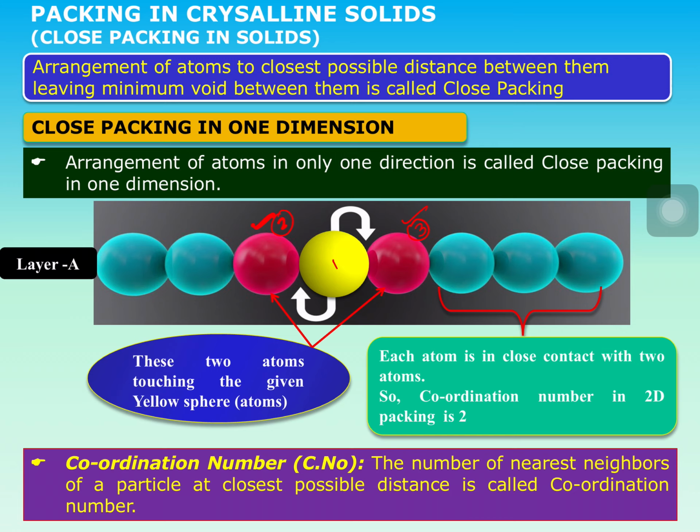If we proceed to two-dimensional packing, close packing in two dimensions, we arrange the particles in two dimensions by taking one-dimensional layers.